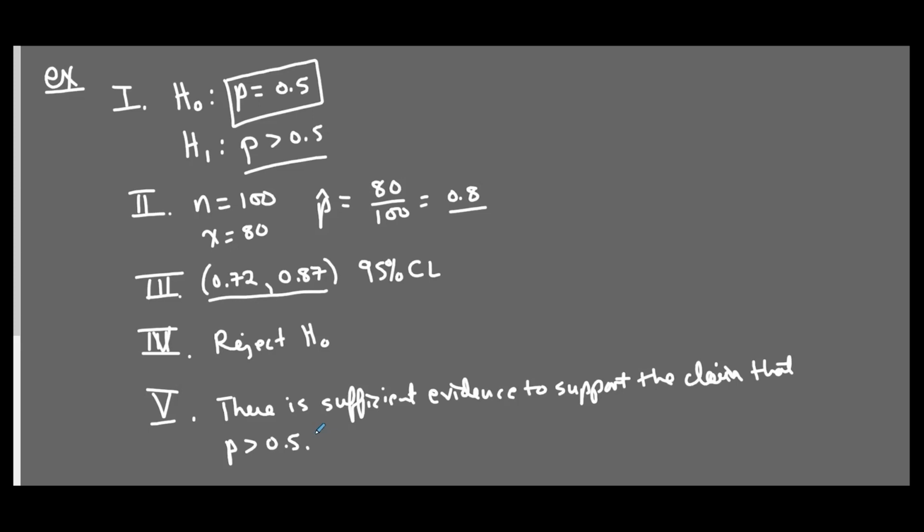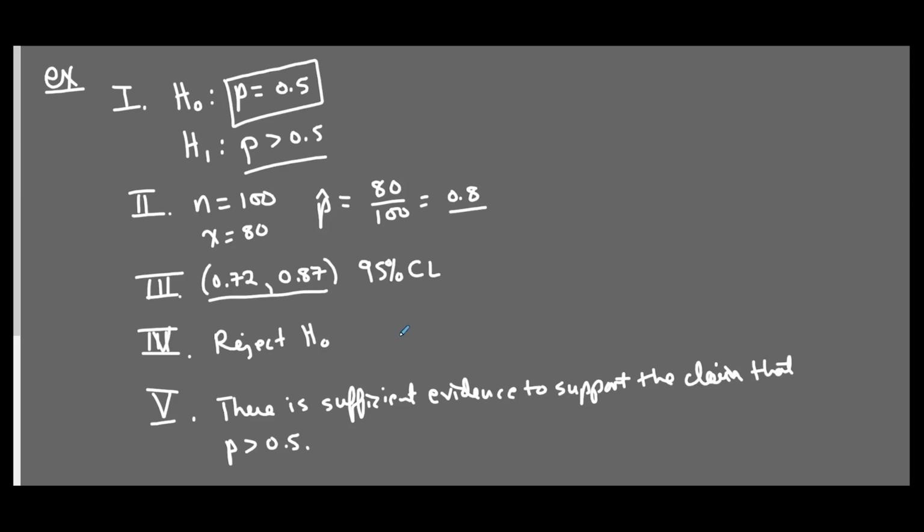Now, let's talk about, since we're taking a 95% confidence interval, there's a 5% chance that we're incorrect. And we actually rejected the null hypothesis when it was actually true. That probability of getting 80 or more heads out of 100, even though it was really, really small, wasn't zero, right?